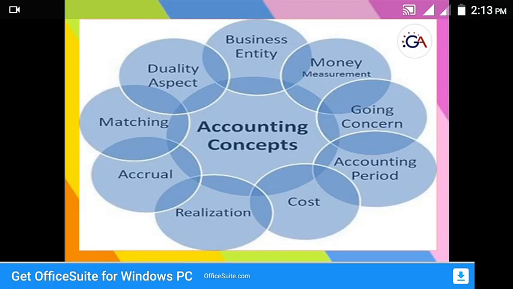So actually the accounting concept is nothing but basic assumptions, rules and principles, which work as the basis of recording of business transactions and preparing accounts. So the main objective of accounting concepts is to maintain uniformity and consistency in accounting records. Then we can move to the various accounting concepts and we'll discuss them one by one.